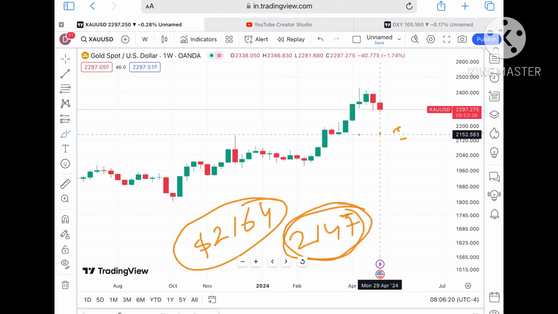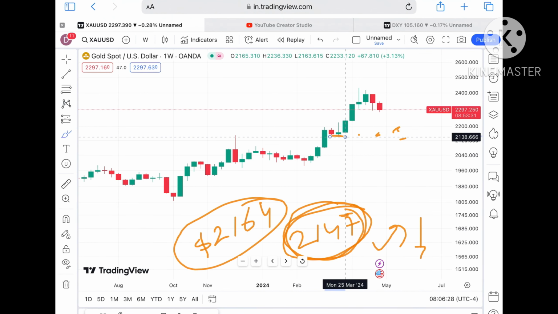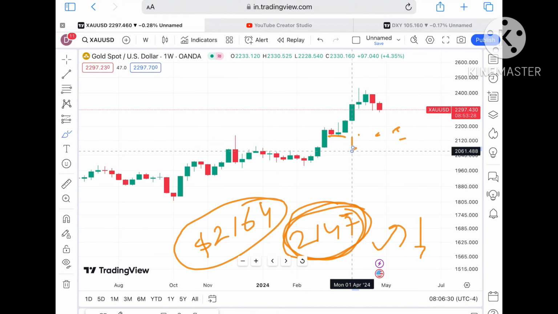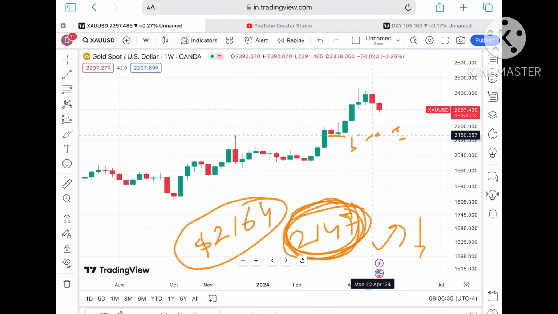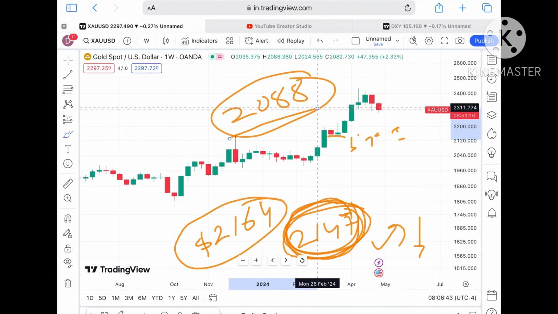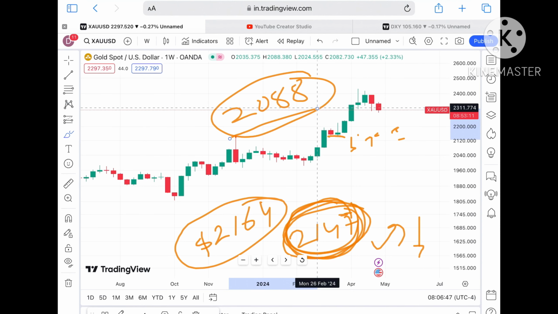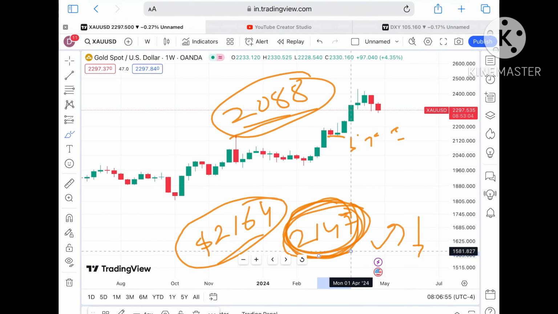Keep in mind that as soon as the price started going below 21.47, which has already been weak and a strong support, a bounce back can come from this level. At this level we can see it be weak, so chances are it will fall, but if it starts going above this level, then it will sustain this level. So chances are if it moves below that particular level, then we can see it going towards the strong support of 20.88, and then if it moves below that level, a further downfall. But remember, these are some of the supports which I have told you. A bounce back can come at this level, or if it moves below this level, then the next support will be touched.